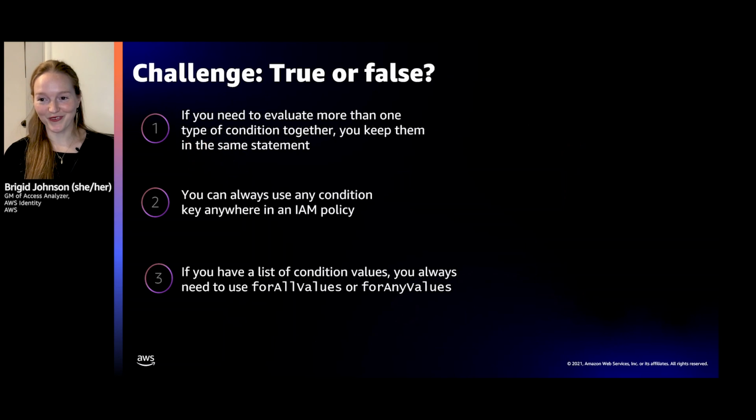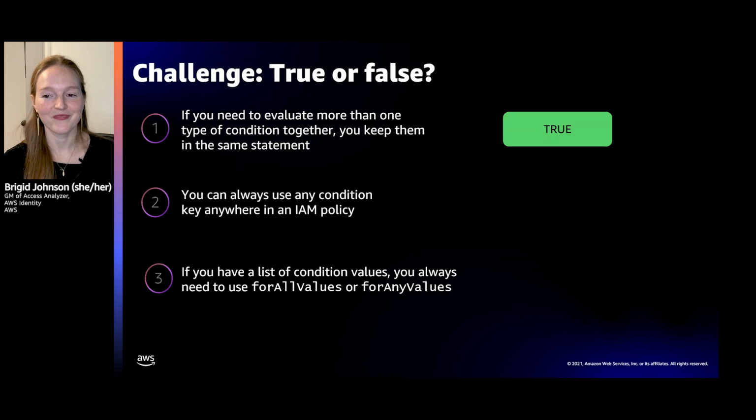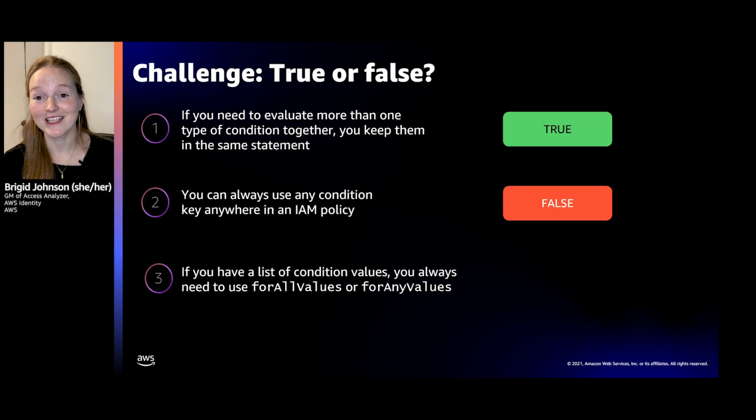All right, true or false. If you need to evaluate more than one type of condition together, you need to keep them in the same statement. True. And next one, you can always use any condition key anywhere in an IAM policy. False, but you can use it in the values or in the last part of the ARN.